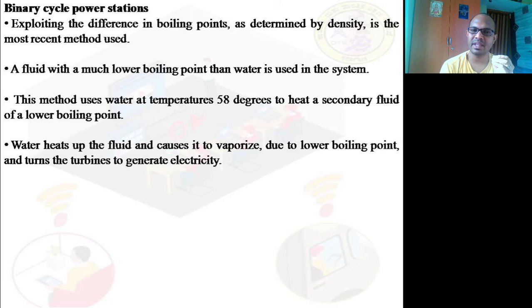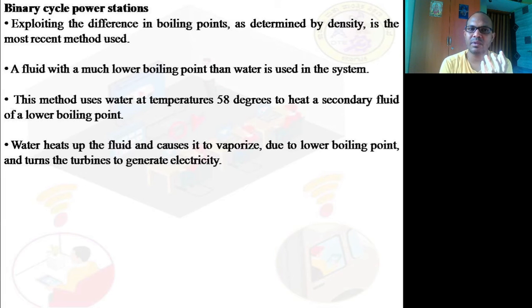So what happens there, the temperature will be a different one. The temperature may be around 58 degrees centigrade, or maybe 60 degrees centigrade. So what we will do is, the 60 degrees centigrade which is available there in the earth crust, that itself will be used to convert a working fluid, which runs the turbine, into steam.